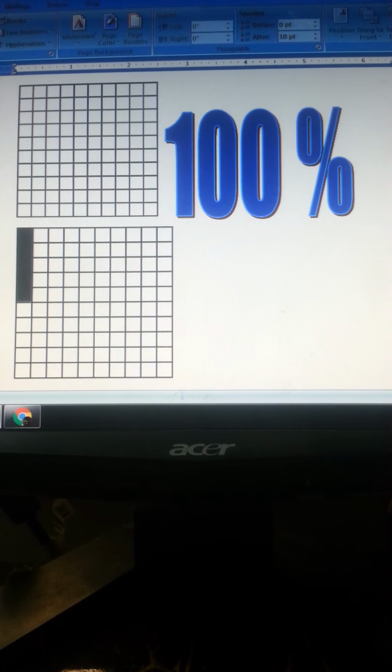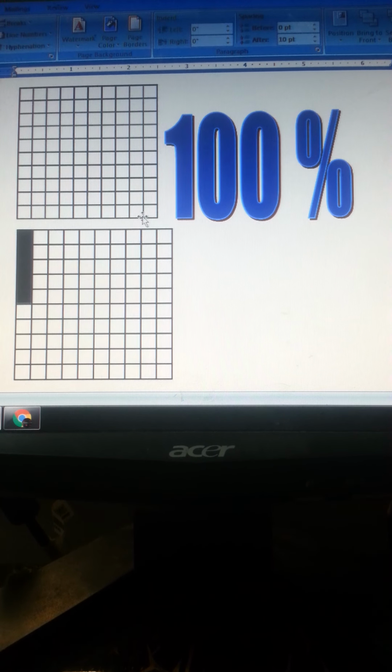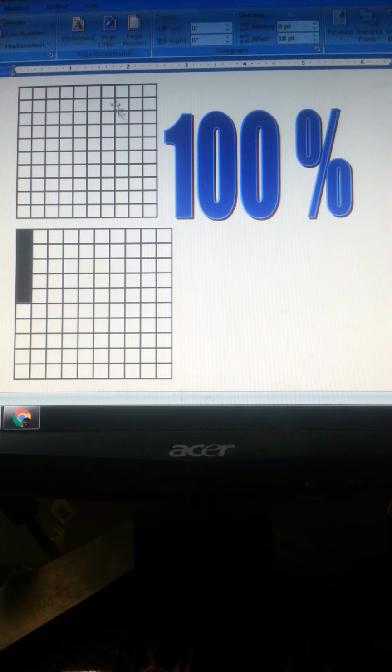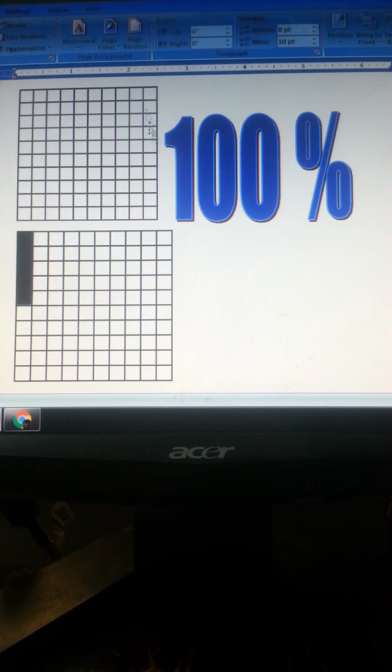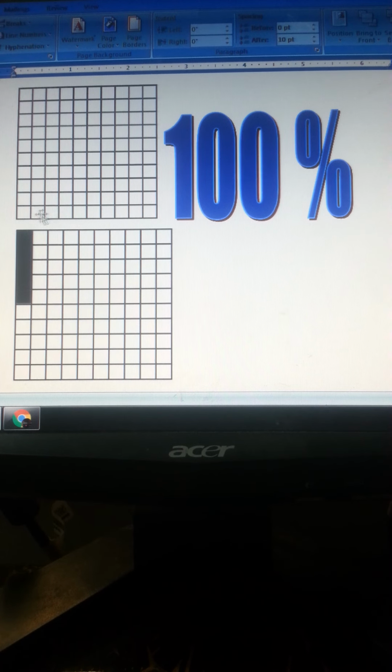Here's a block. How many boxes, how many units does it contain? It contains 100 units, right? If you count them all up, it will give you 100. That's complete. That's 100%. You can see over here, I'm just making you understand. It's a part of the explanation that I'm giving you, that it is 100%.